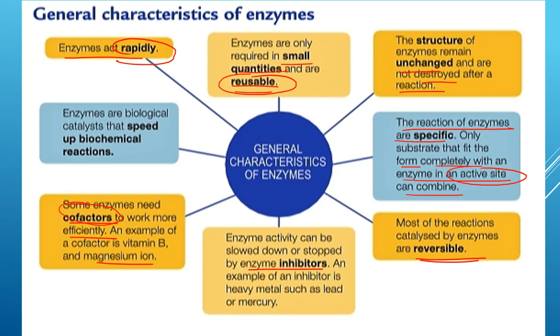So begitu juga dengan enzim, dia perlu cofactor supaya dia boleh work efficiently. Alright. Enzymes are biological catalysts that speed up biochemical reactions. So itu adalah enzim. Satu pemangkin biologi yang mempercepatkan tindak balas biokimia. So remember these characteristics of enzymes.